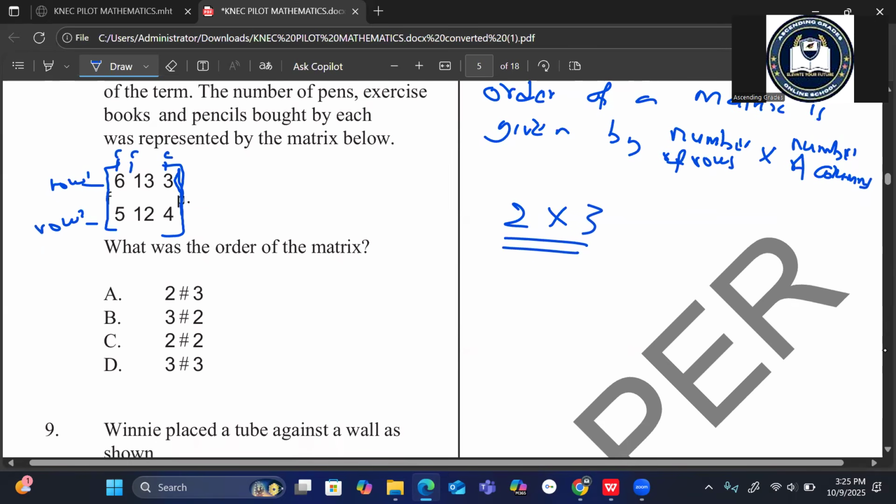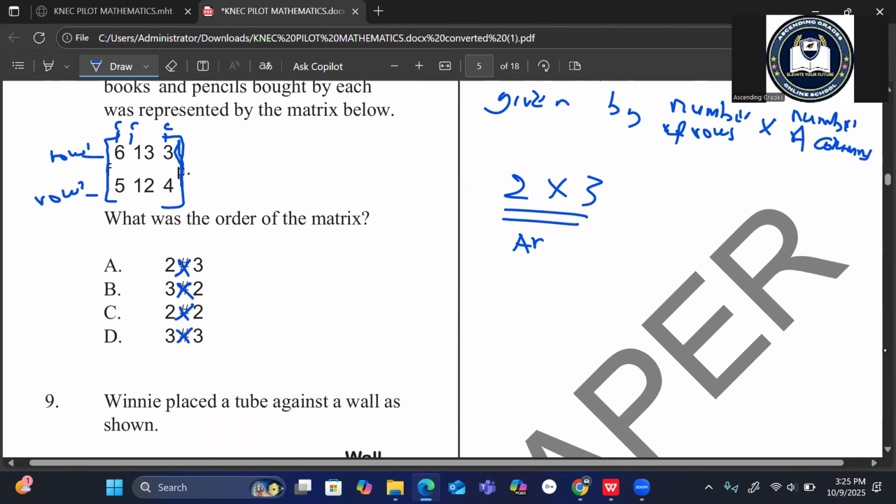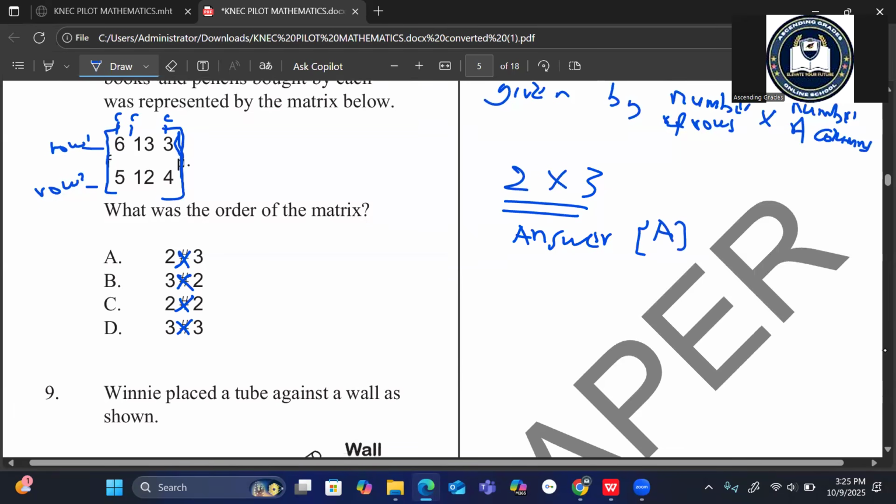These should be multiplications. So it is 2 by 3, and the answer becomes A.